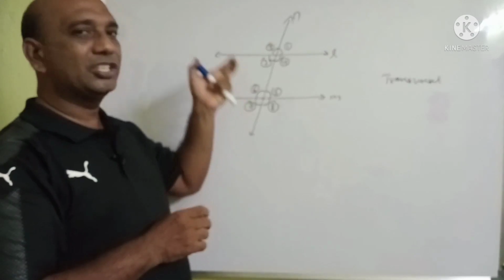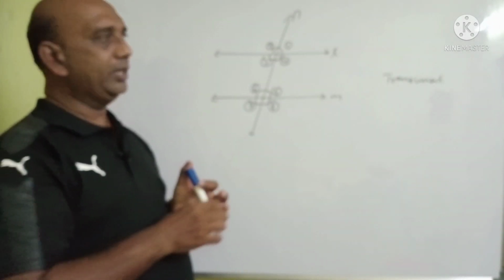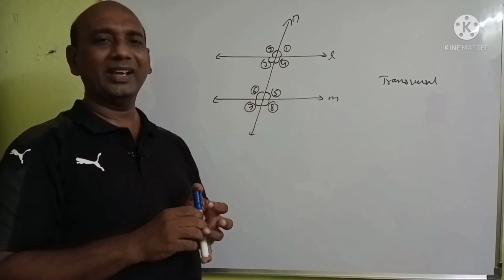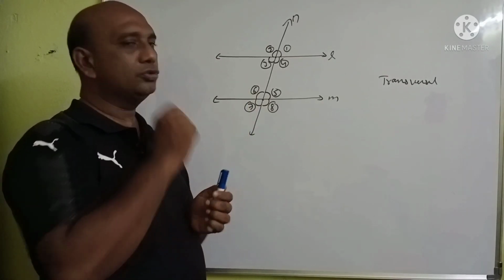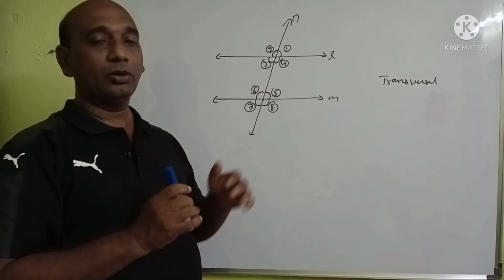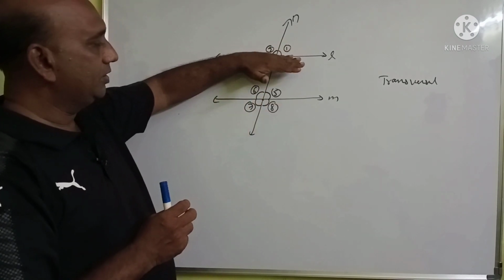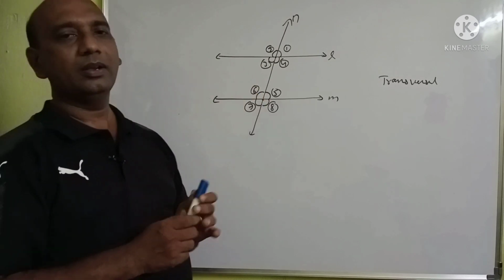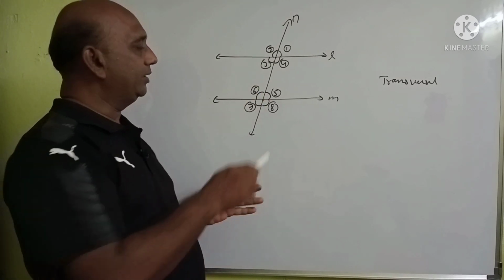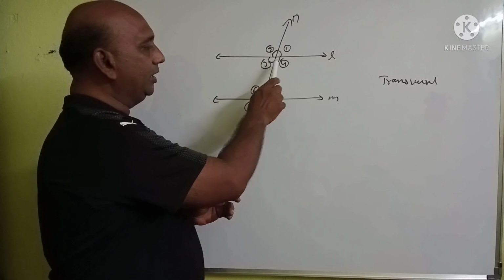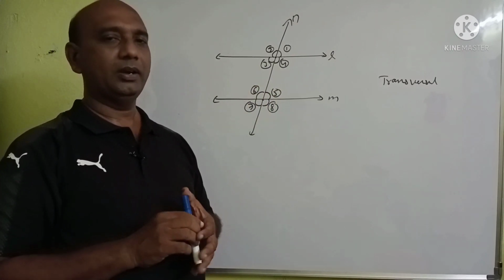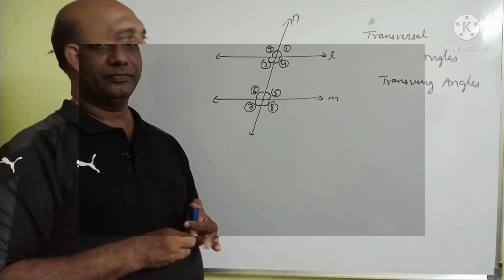Outside angles means exterior angles. Here, angles 1, 2, 7 and 8 are exterior angles, outside these two parallel lines, on this side and this side. Angles 3, 4, 5, 6 are called interior angles.